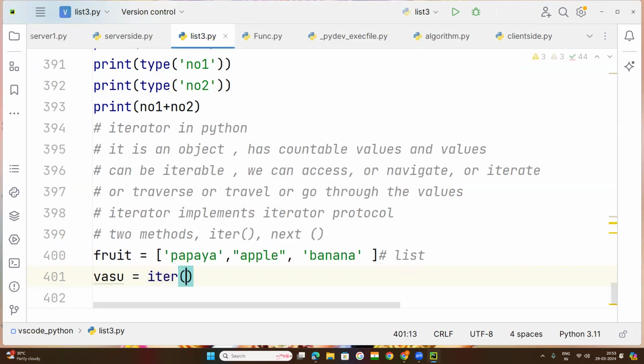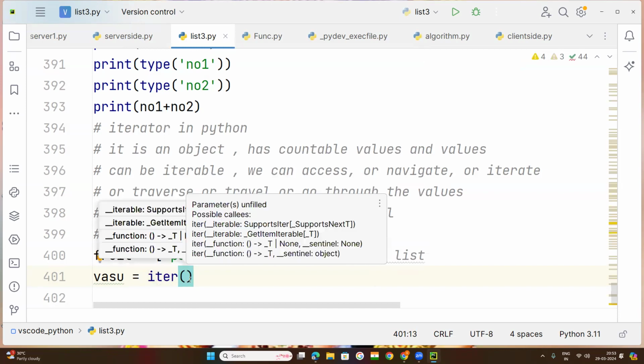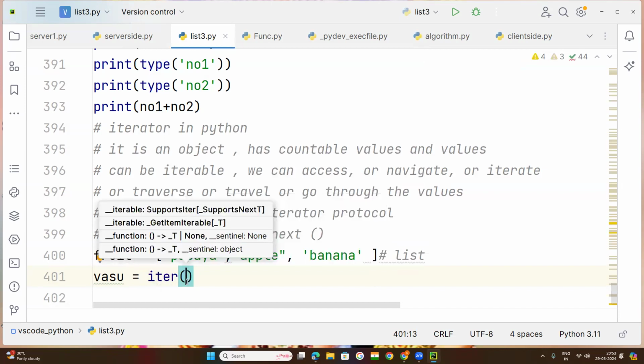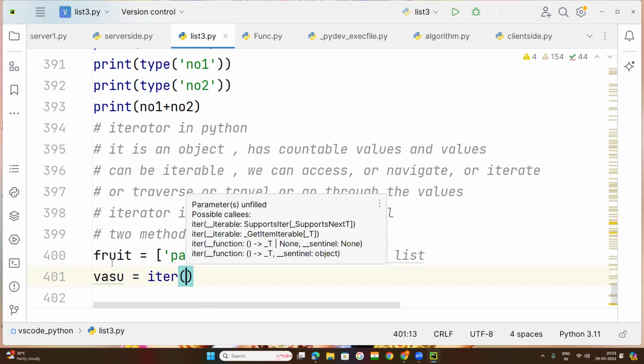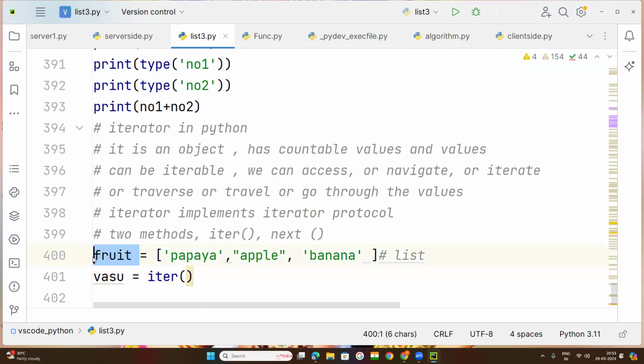Method means brackets. Here we need to use a parameter in this bracket. The method brackets will require one parameter, that is this list name. If I pass fruits, now what happened? This also becomes an iterator.